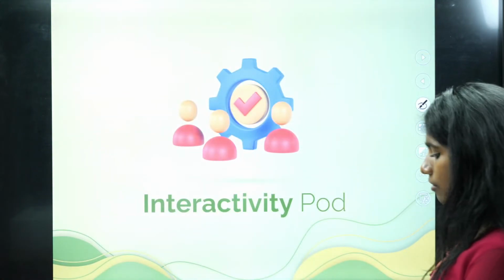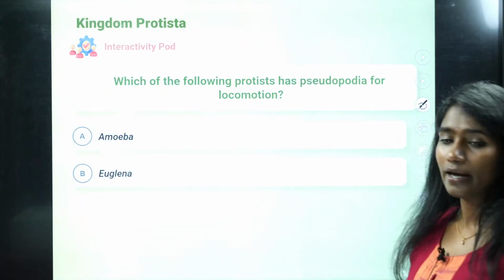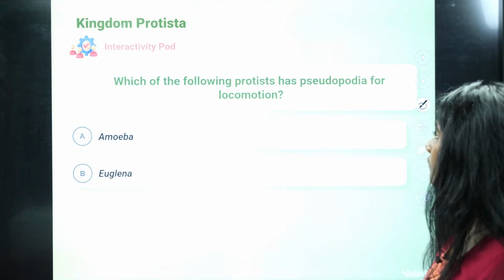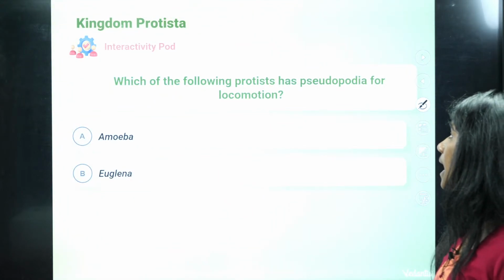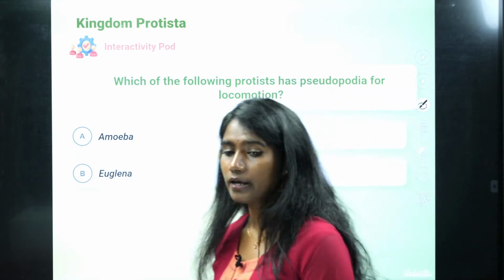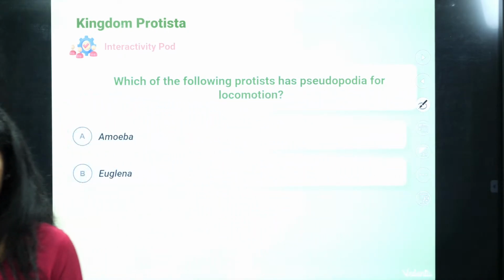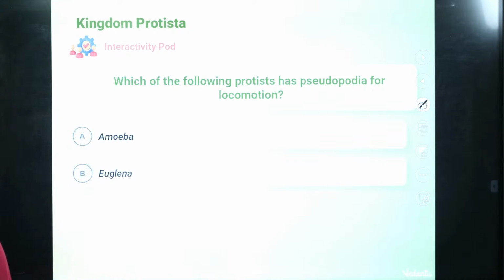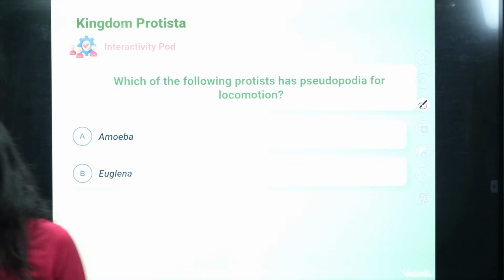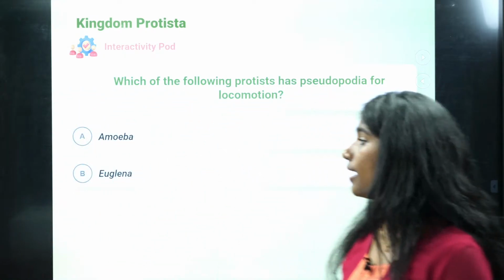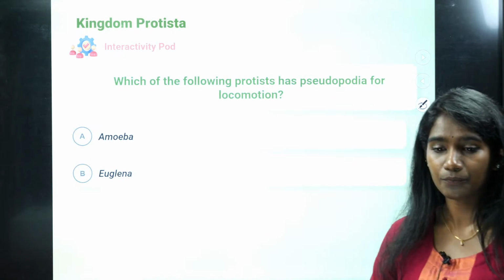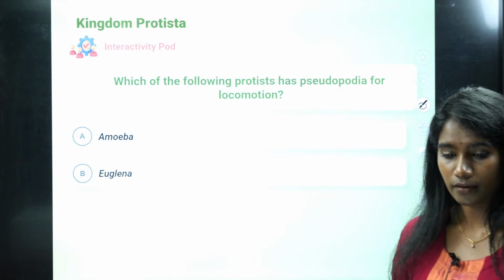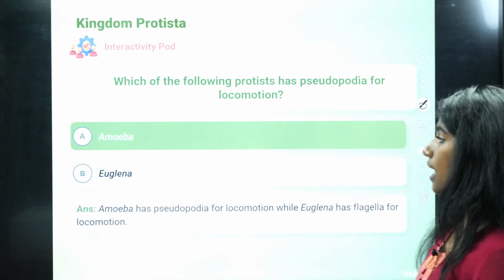Okay. So now I want you all to comment in the comment section: which of the following Protista has pseudopodia for locomotion? Is it amoeba or is it euglena? Is it amoeba or euglena? It is amoeba.